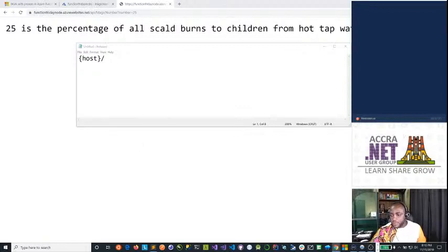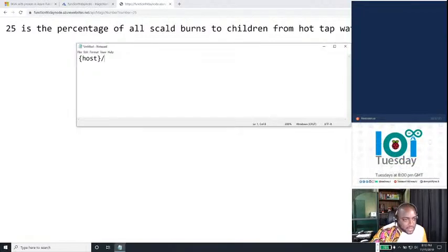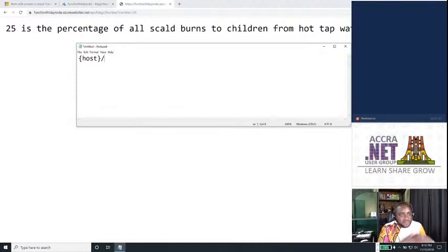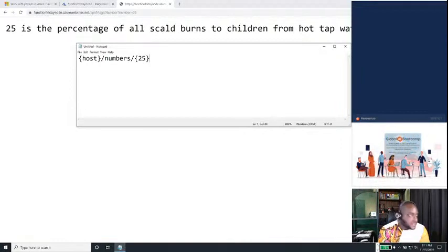Let's assume that I want to use the host, where the host is function Friday node Azure website.net, and instead of API magic number and question mark and all that, I want to just say numbers and then slash, and then I pass, let's say, a number 25. Now what this does is that it makes my endpoint a lot cleaner, a lot more presentable, and a lot easier to use.